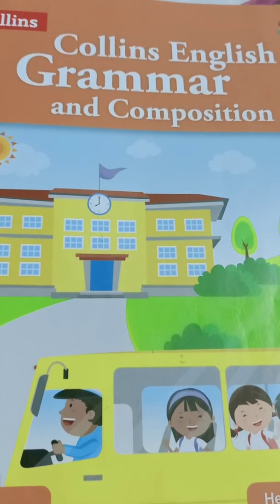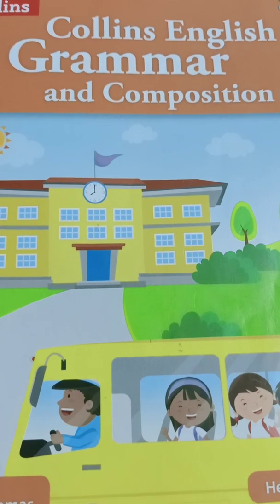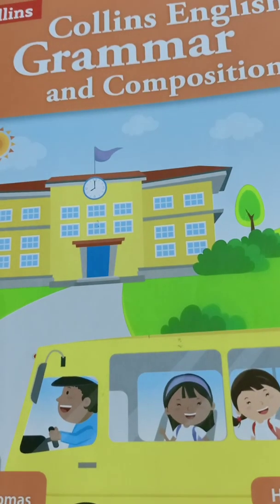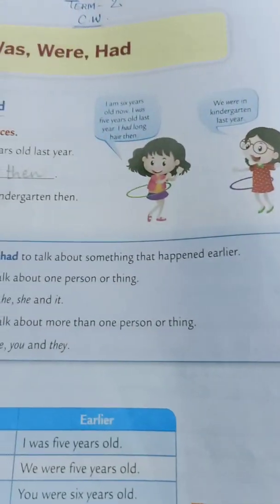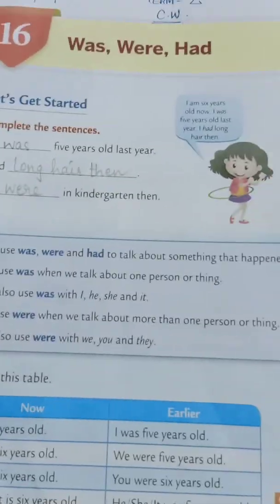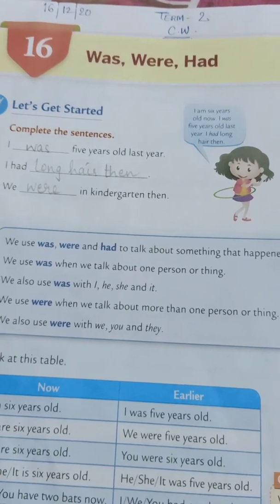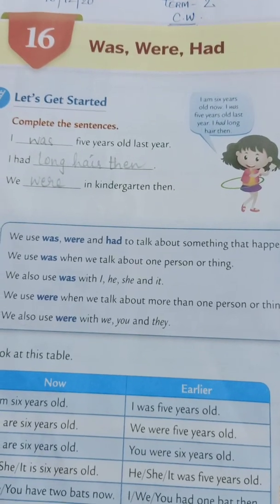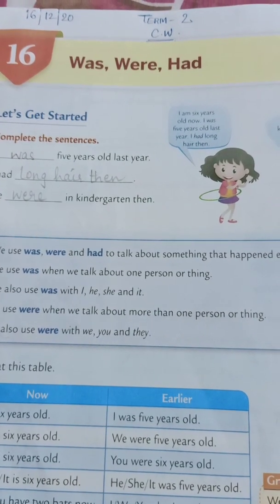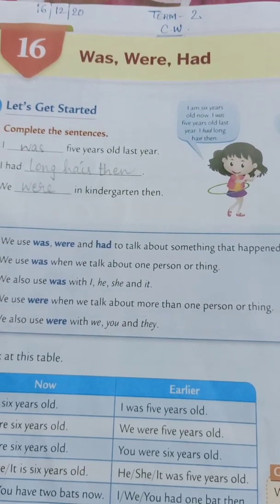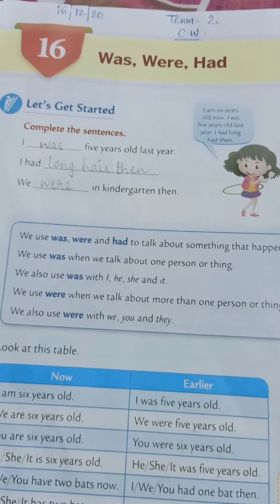Take out your English grammar book. Today, we will start with a new chapter, with a new portion, chapter number 16: was, were, had. First, write the date. Term 2, classwork. Okay.